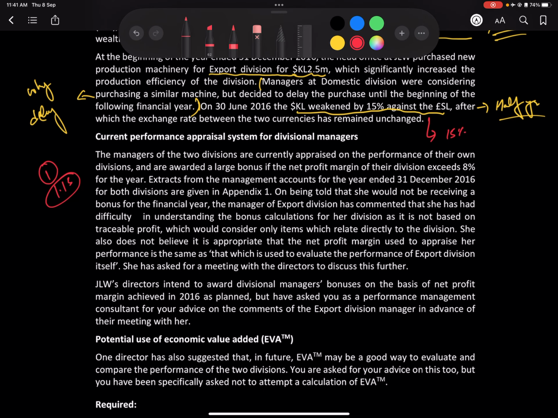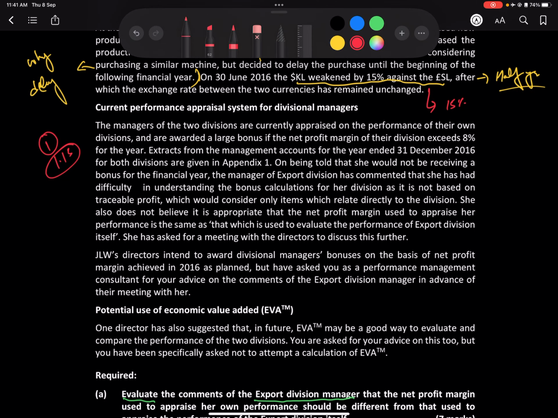Next, on the current performance appraisal system: the divisional managers are appraised on the performance of their own division and awarded a bonus if the net profit margin of their division exceeds 8%. So the managers of the two divisions are appraised based on performance, and the net profit margin must be greater than 8%.